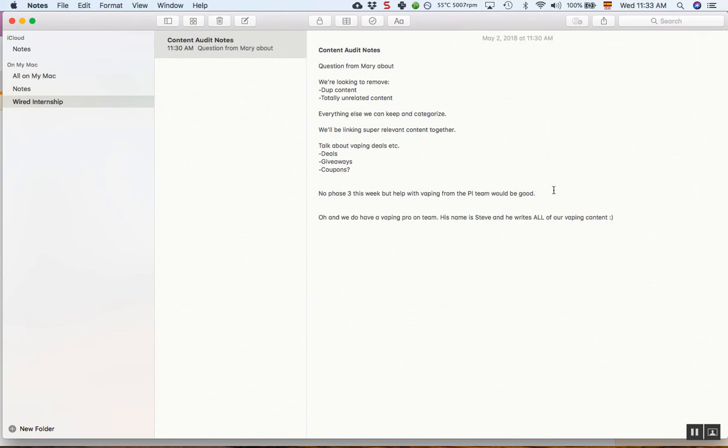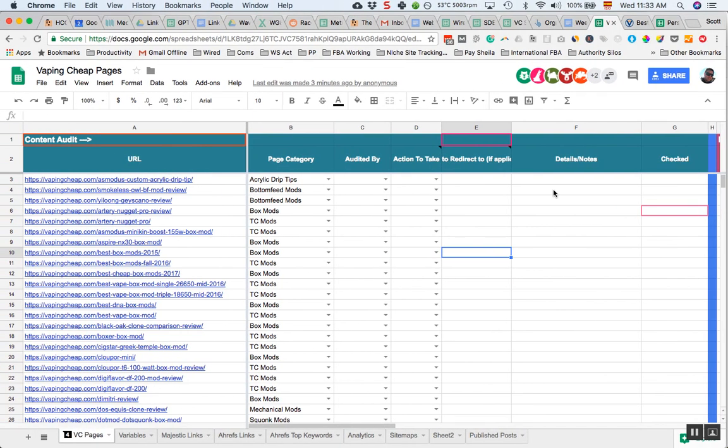The main thing this week is don't worry about doing the actual redirecting or deleting stuff. It's just getting to know a few categories and really digging deep with it, understanding the content, and seeing if all the articles are unique or not. Next week we might even let you guys pick. Each person will pick a category, and then we'll zone in so that you can do your keyword research and you'll be working on that category for a while.